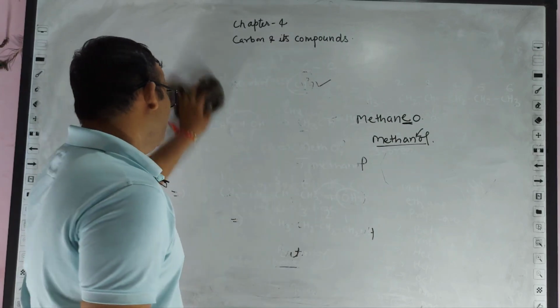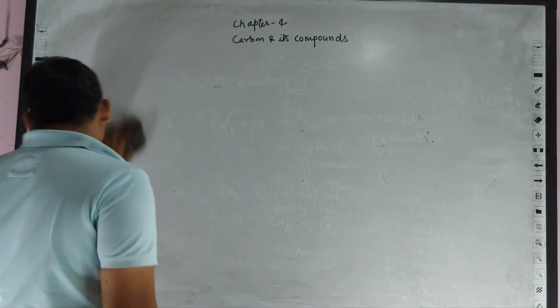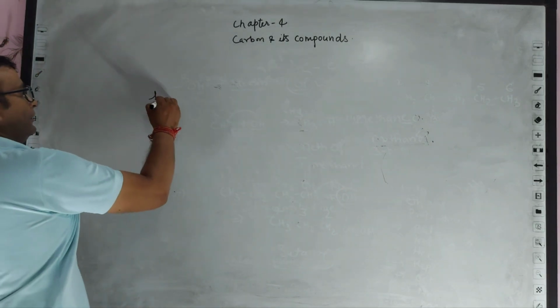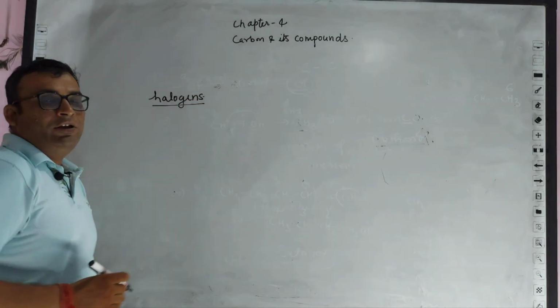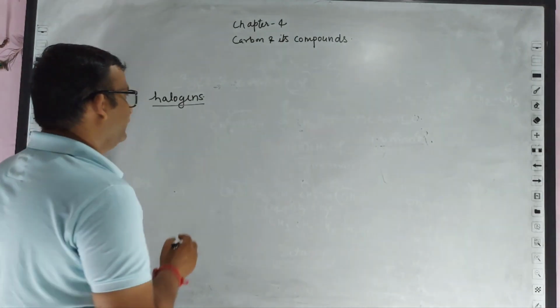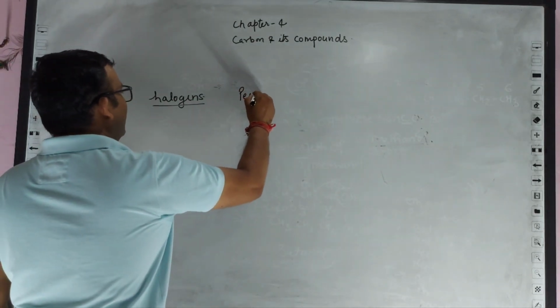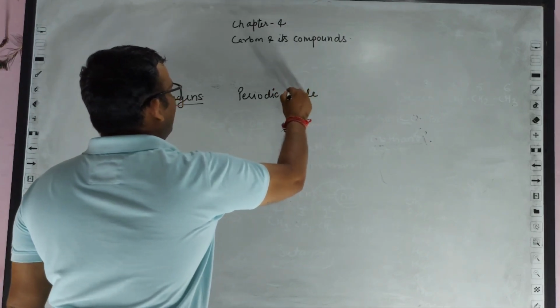Now another functional group is halogens. I think you have read about the halogens in your previous class. We have the periodic table. You have all heard about this.